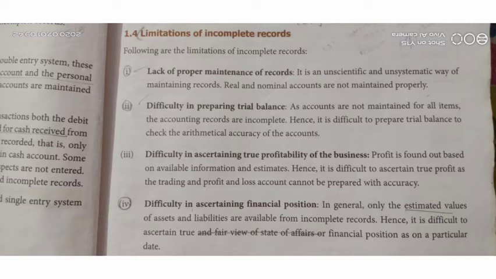Okay. The next one, limitations of incomplete records. This is a very important one. First one, lack of proper maintenance of records. Here, books of accounts are maintained by the sole trader in an unscientific and unsystematic manner. The real and nominal accounts are not maintained properly. So this is one of the limitations of incomplete records.